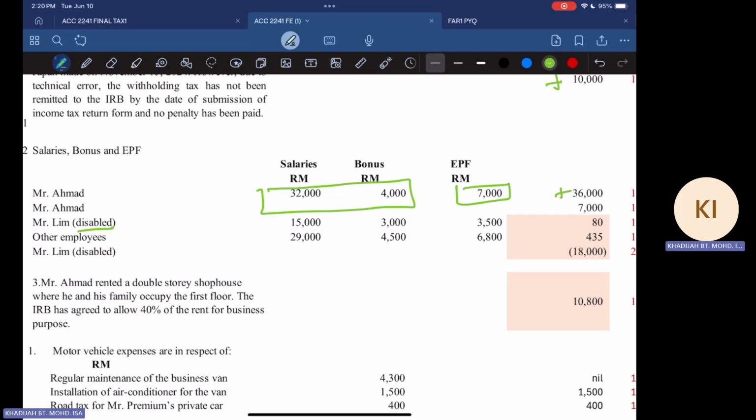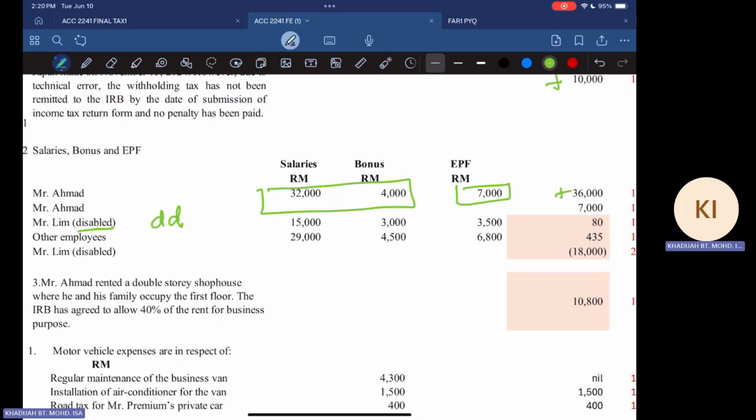Remember that for a disabled person's payment, any revenue expense is given a double deduction. What does double deduction mean? In arriving at profit, you have deducted the salary and bonus of 18,000.